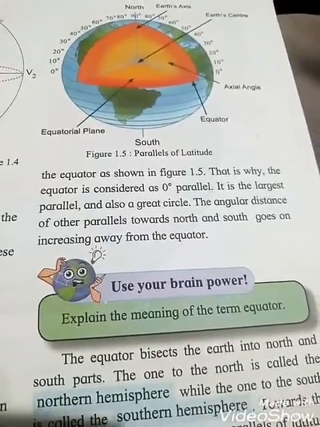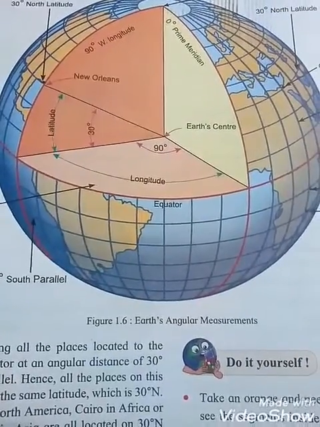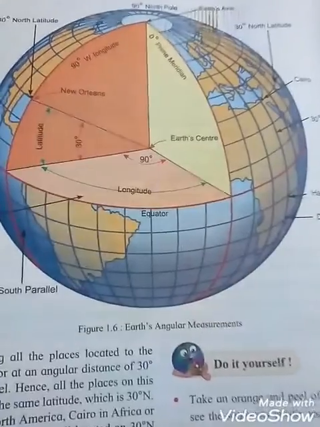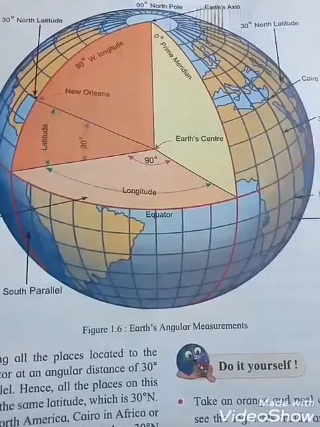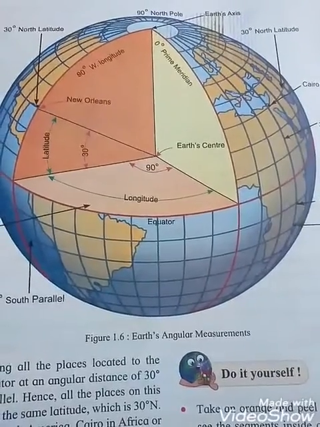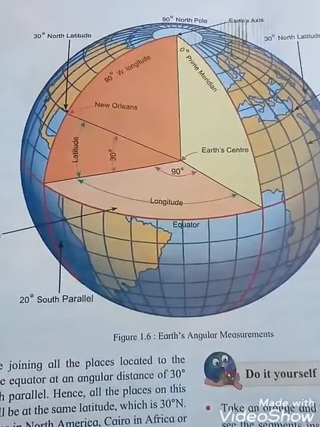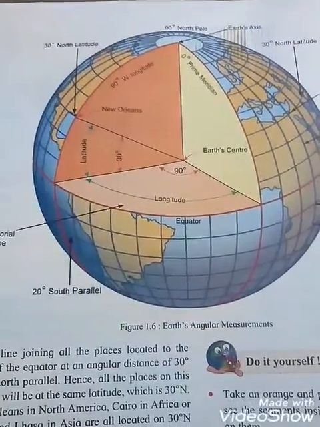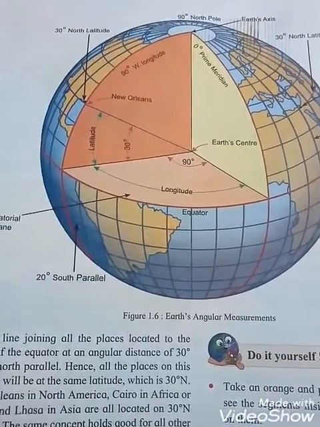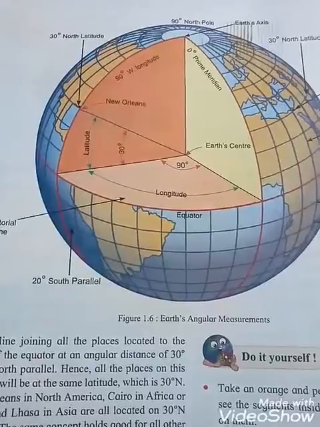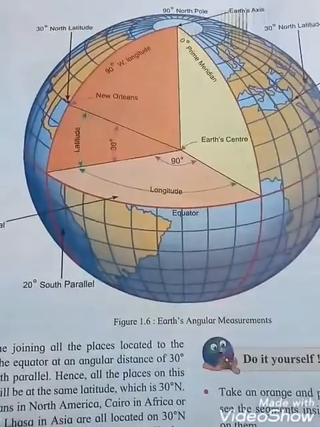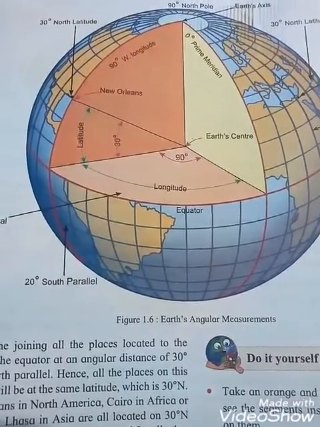Okay students, figure 1.6, earth angular measurement. See students, the red color is the equator, okay. And see students, horizontal lines we can say are the latitudes, and vertical lines we can say are the longitudes, okay students. So see students, when we draw the same parallel, every place has the same degree, okay. The degree will not be different. And red color shows the equator, and we all know that earth is spherical in shape, okay students.